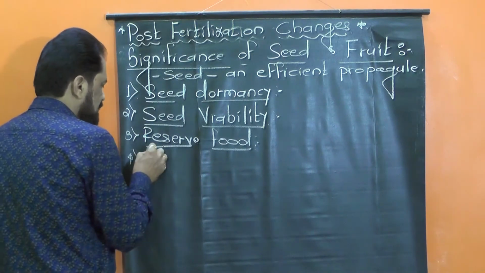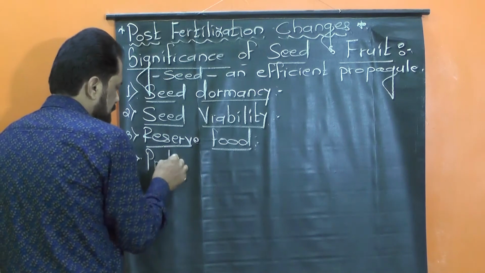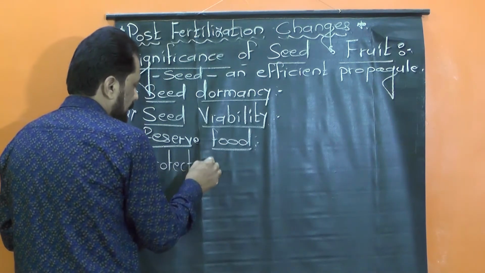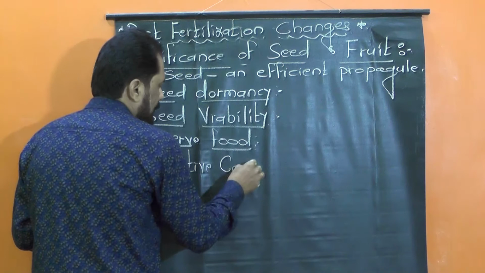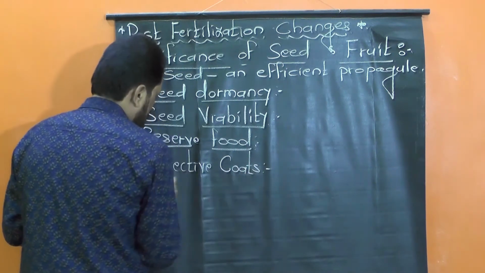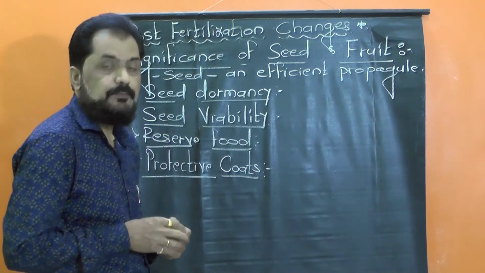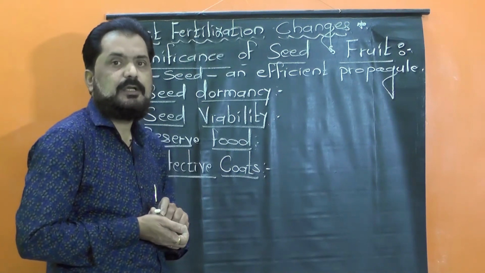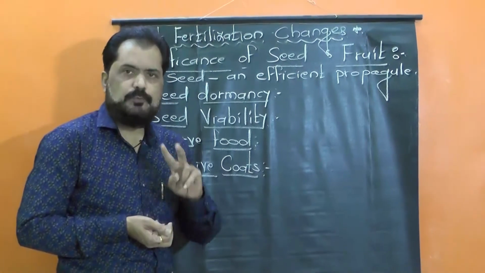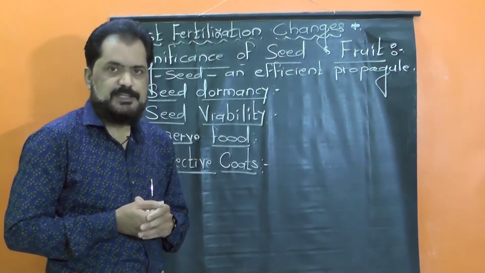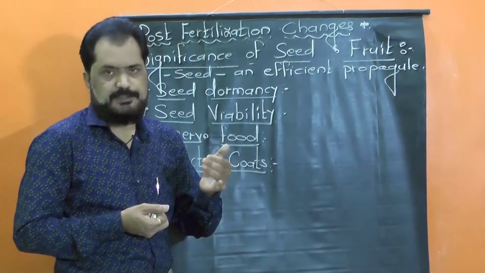Next one, the protective coats. We have already studied that mostly the seeds are covered by two protective coverings, the outer testa and inner tegmen.